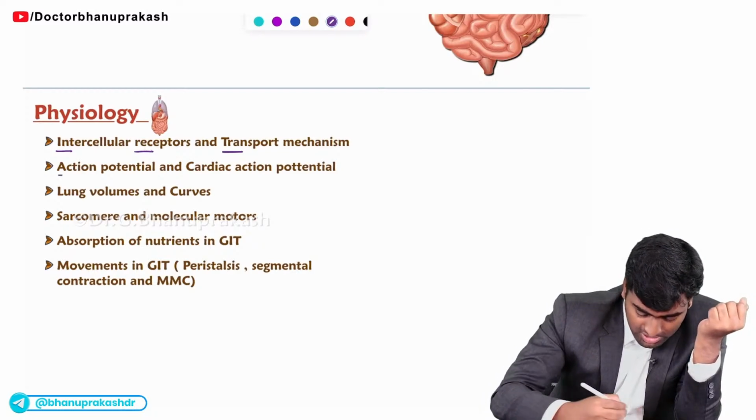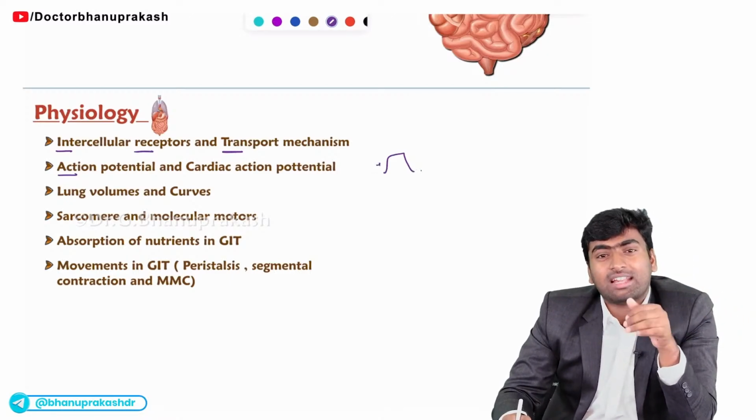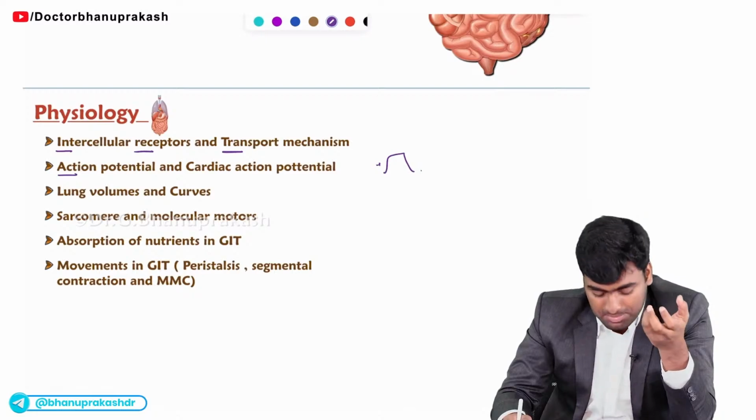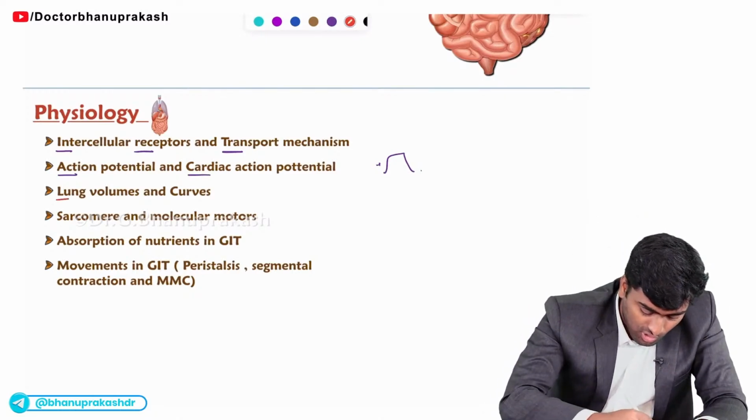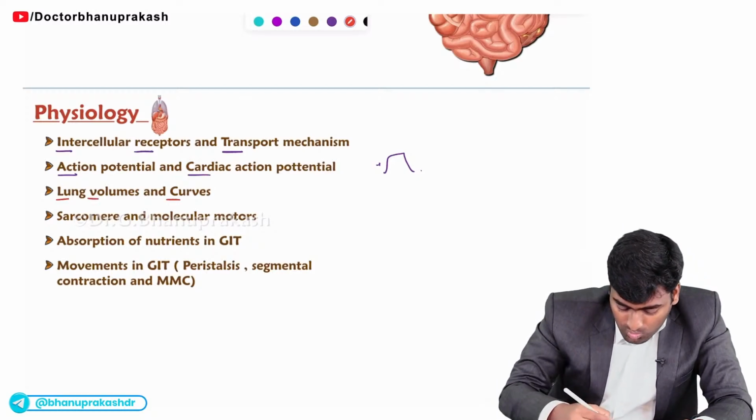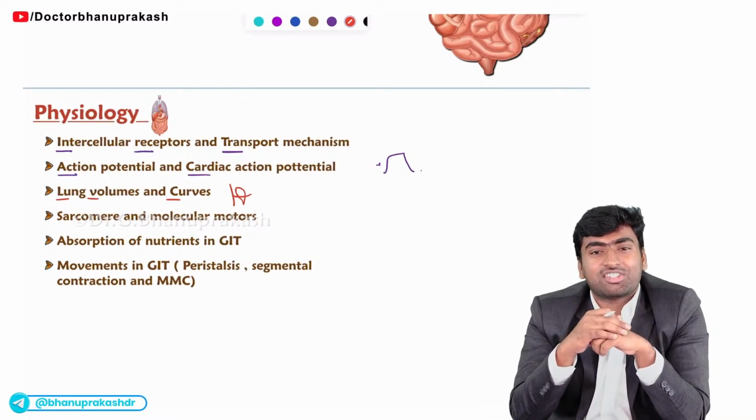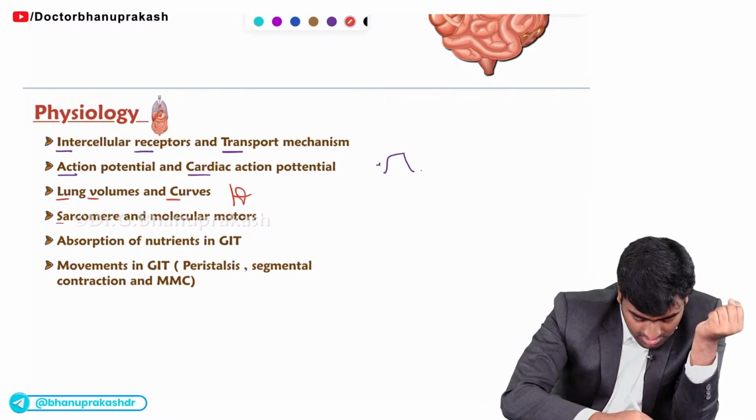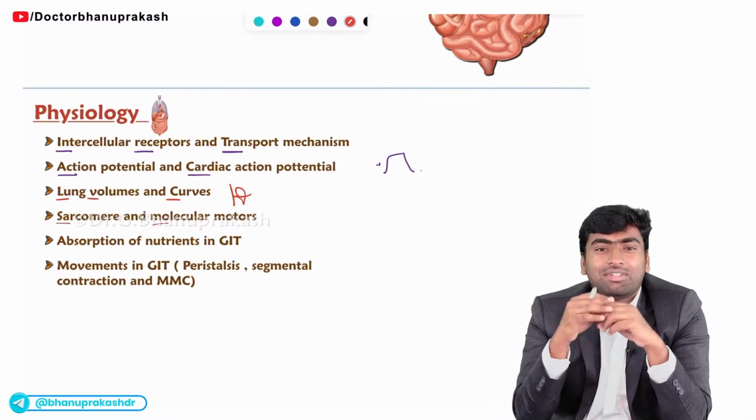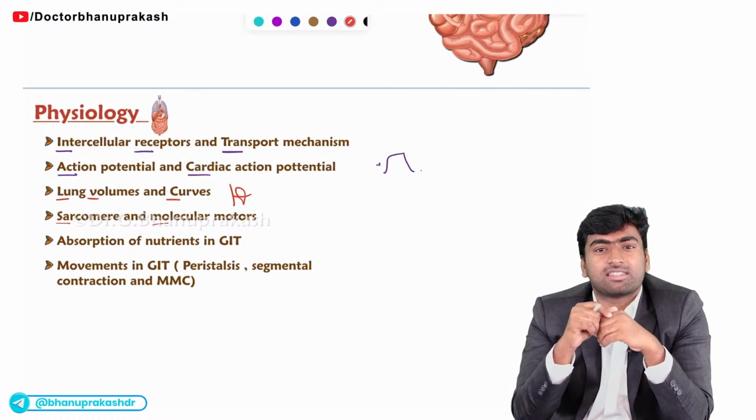Next, about the action potential, they will draw this action potential and ask about the depolarization, plateau phase and the repolarization phase. Which of the following ions is responsible? It is the same for the cardiac action potential as well. Next, about the lung volumes and curves. Here they will ask you which of the following lung curves is this, or in which of the following conditions you will be able to appreciate this type of flow volume loop. Fine. And next, muscle physiology. In muscle physiology, mostly they will give this sarcomeric image and ask you which point is this or which line is this. Fine.